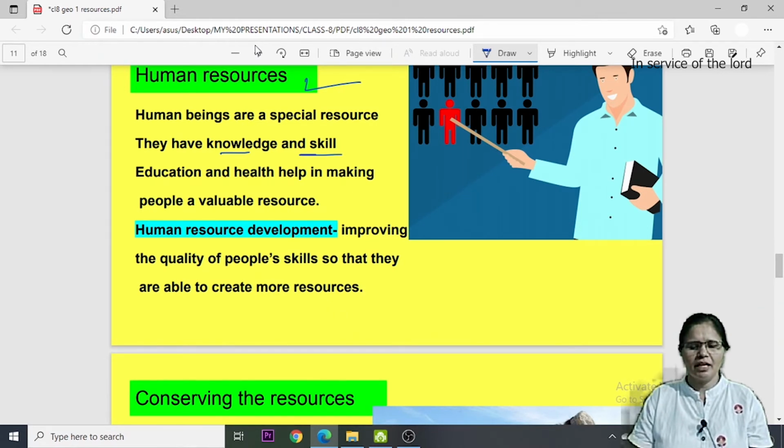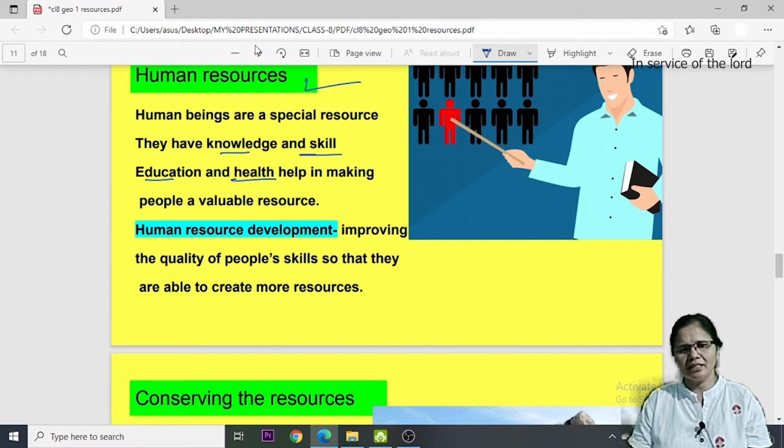If a child is born and is not given any education, his health is not taken care of, and when he grows up he is illiterate, uneducated and unhealthy, he will not be able to utilize his brain for the maximum use of the resources or to contribute to their growth. So this way education and health are two important factors which help humans become a very valuable resource.